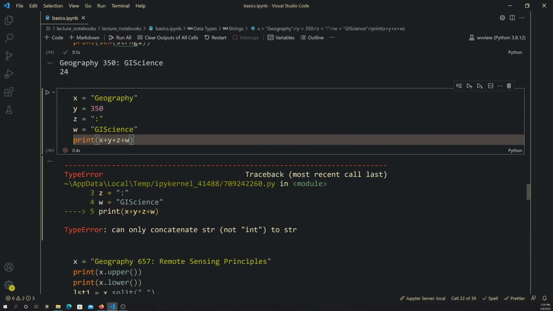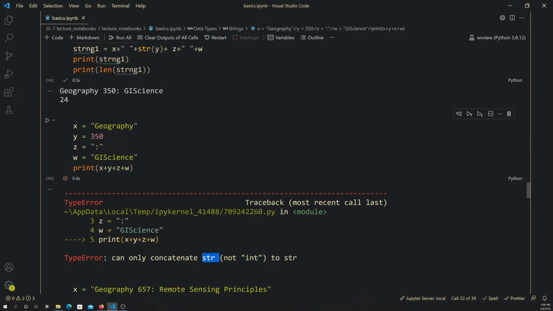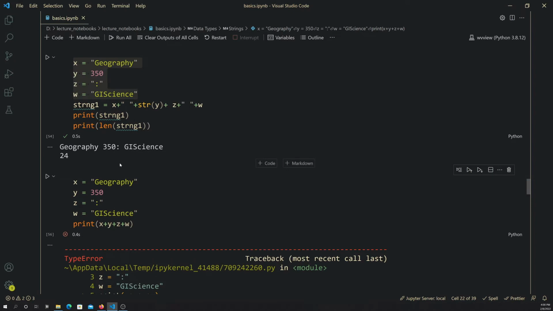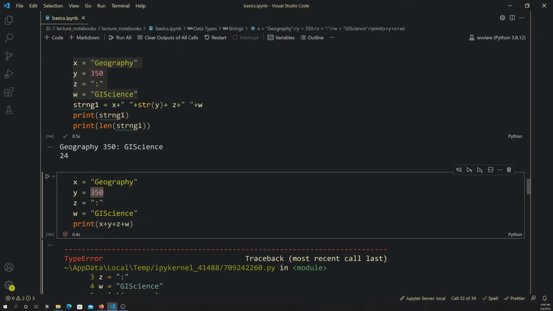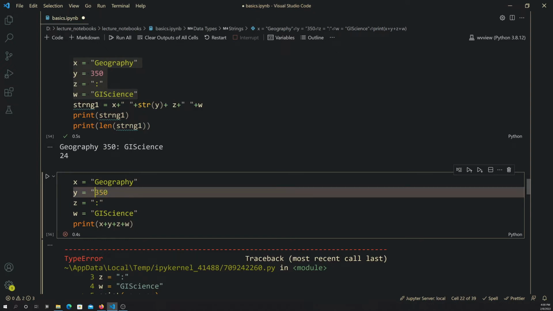Oops, what did I do wrong? Cannot concatenate strings. Okay, so why did that happen? Well, that happened because this value, 350, is an integer, not a string, right? Now I could make it a string by just putting quotes around it, and that would fix the issue.